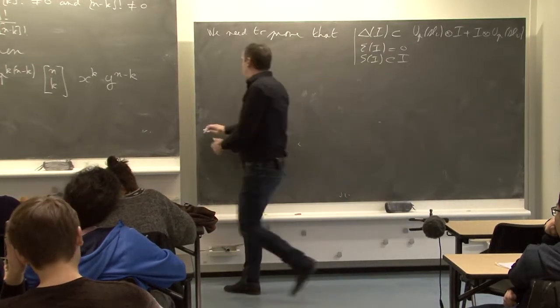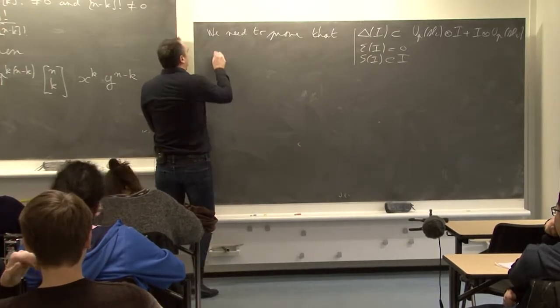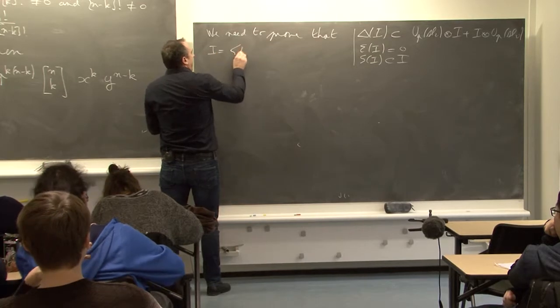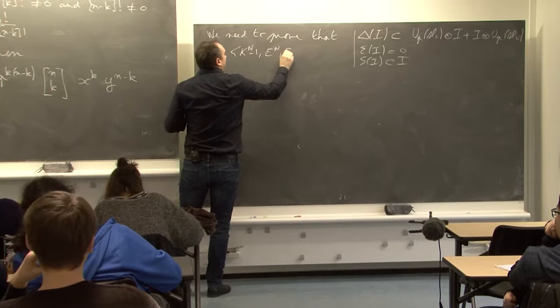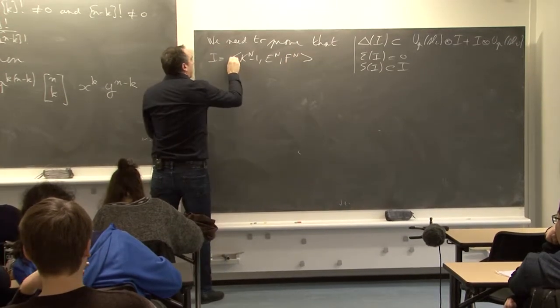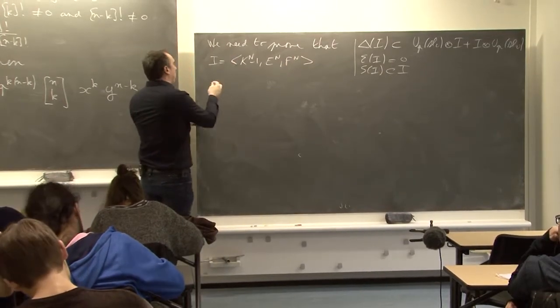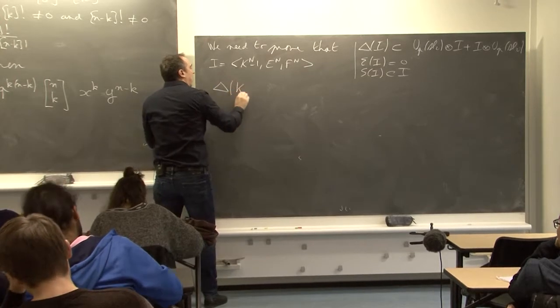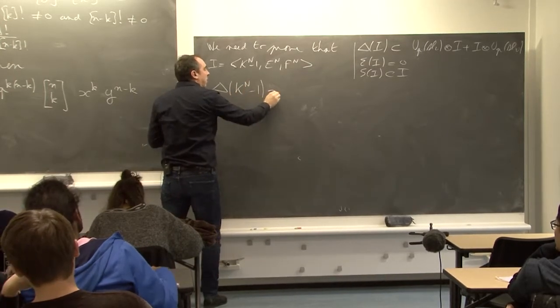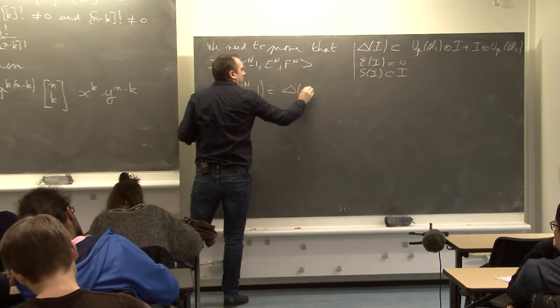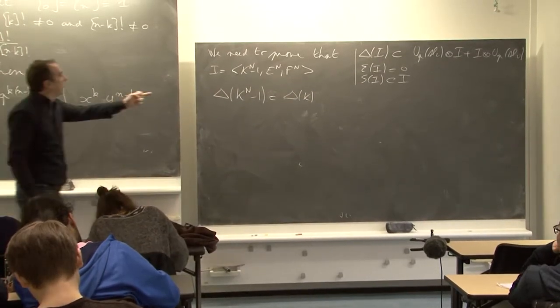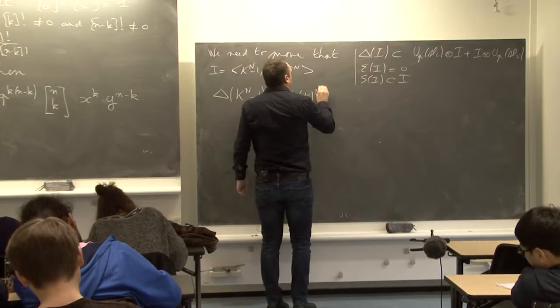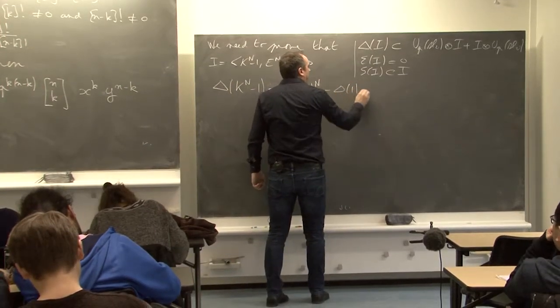I recall that I is generated by K^n minus 1, E^n, and F^n. Okay, let us compute. So delta of K^n minus 1. I recall that the coproduct is an algebra morphism, so we have delta of K^n minus delta of 1.